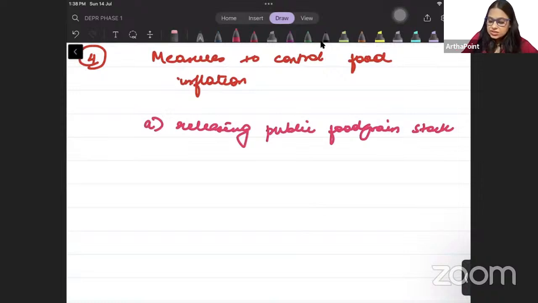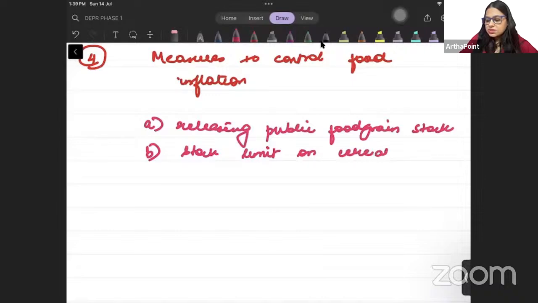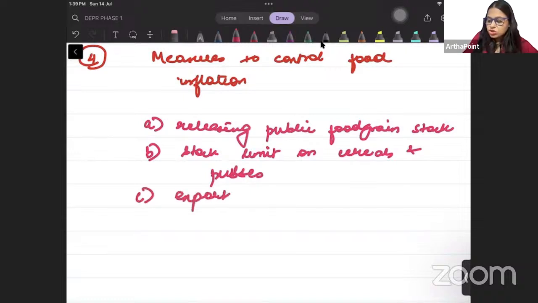The second thing is application of stock limit on cereals and pulses, right? And the third thing is export restriction on cereals and onions.